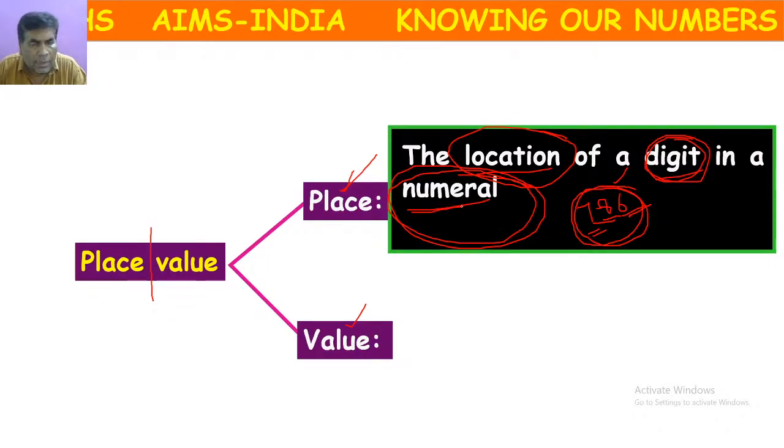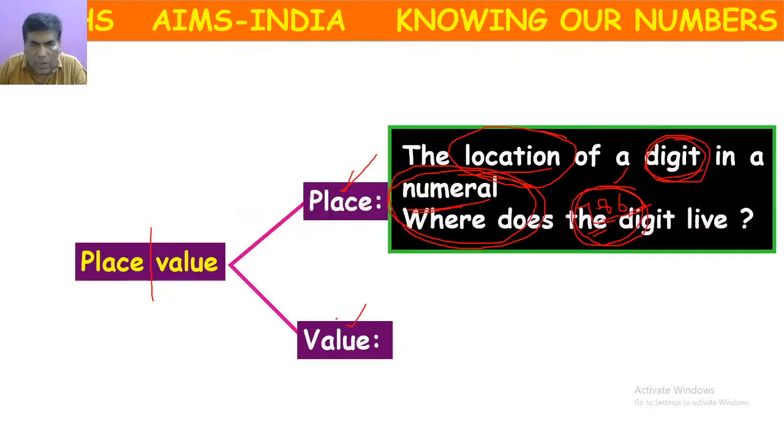What is numeral? Representing number using digits. So here location means where does the digit live in the given numeral?